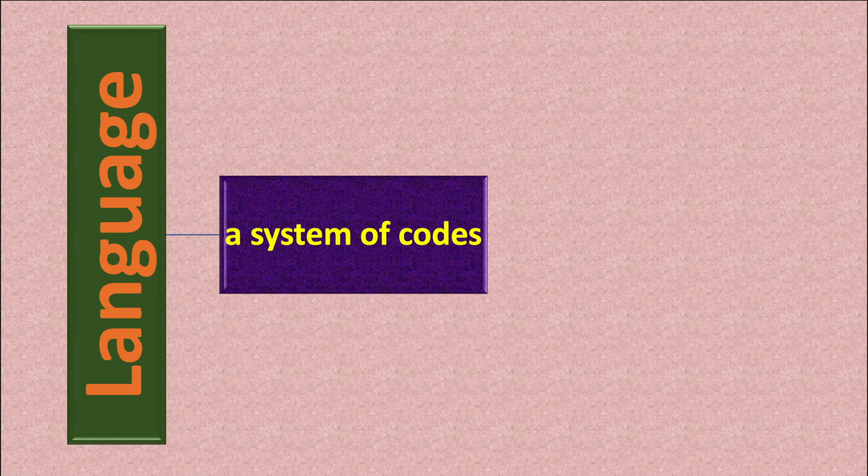We move on to the next. Now, language is a system of codes. And what are the codes in language? Like A is a code, like B, like D, each is a code. A system of codes here means that it represents all the alphabets, all the letters in the English language. So language is basically a system of codes.